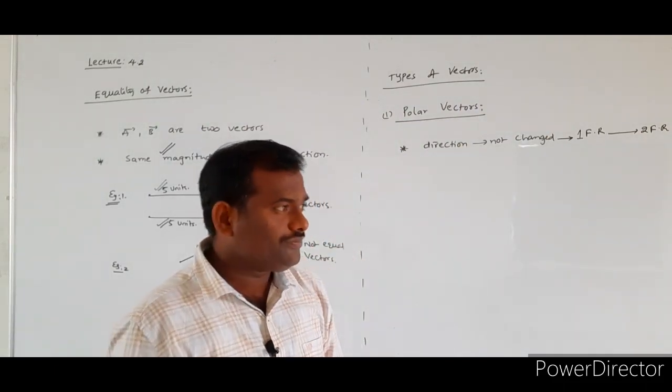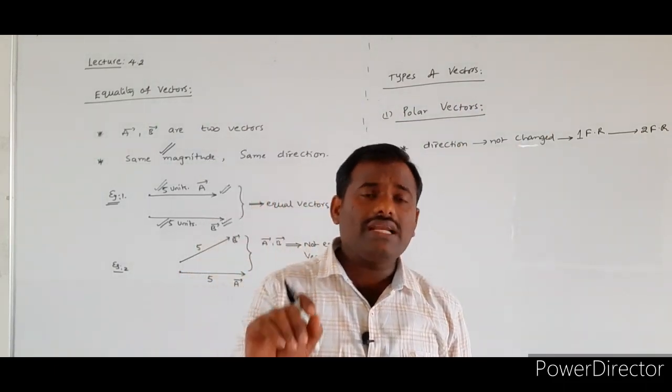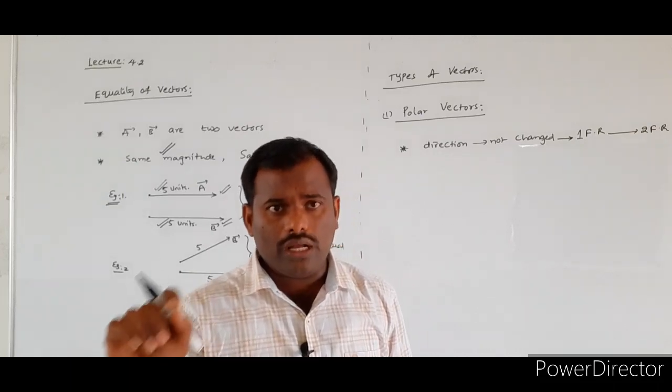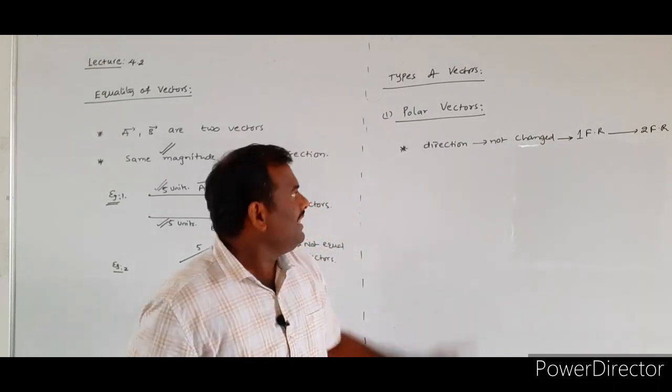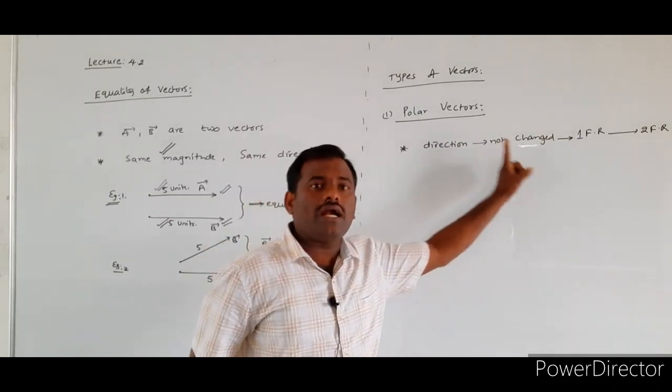Again I am defining: if any vector is a polar vector, its direction does not change.